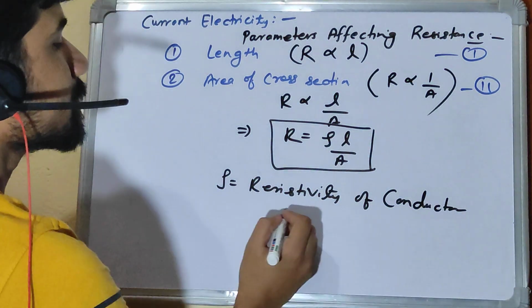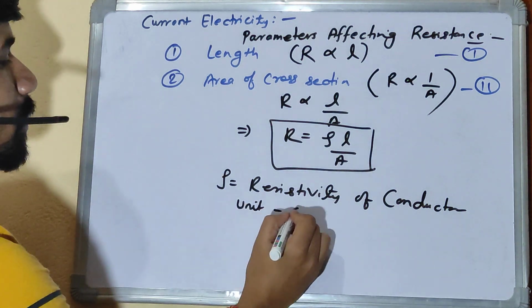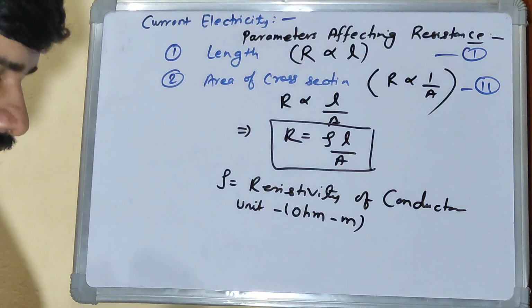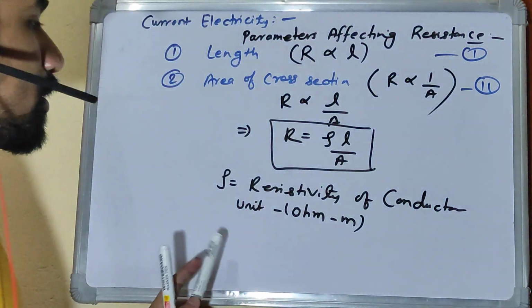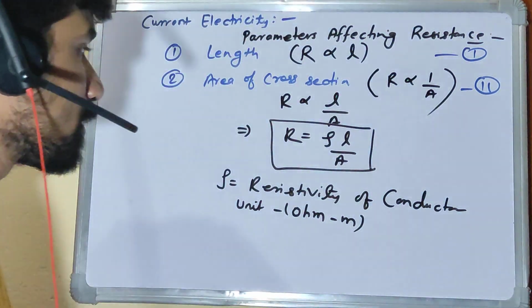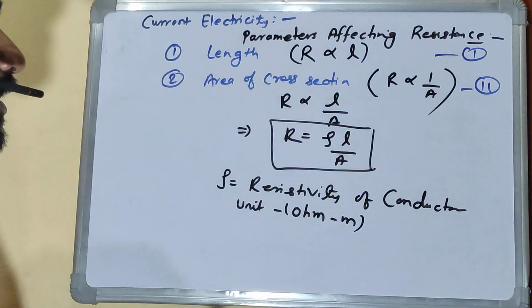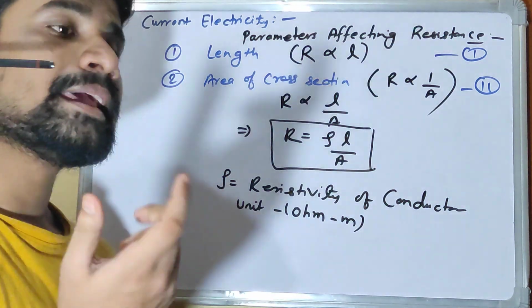And the unit of rho is ohm meter. Right, ohm meter. Now what is resistivity? Resistivity is resistance when length and area are 1.